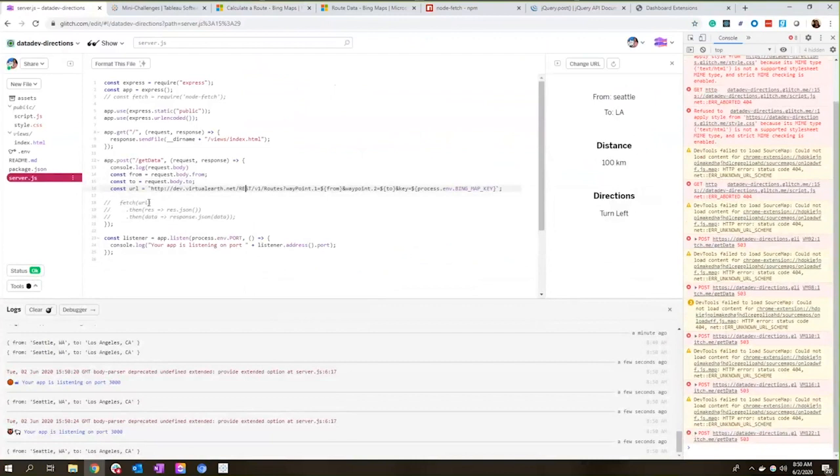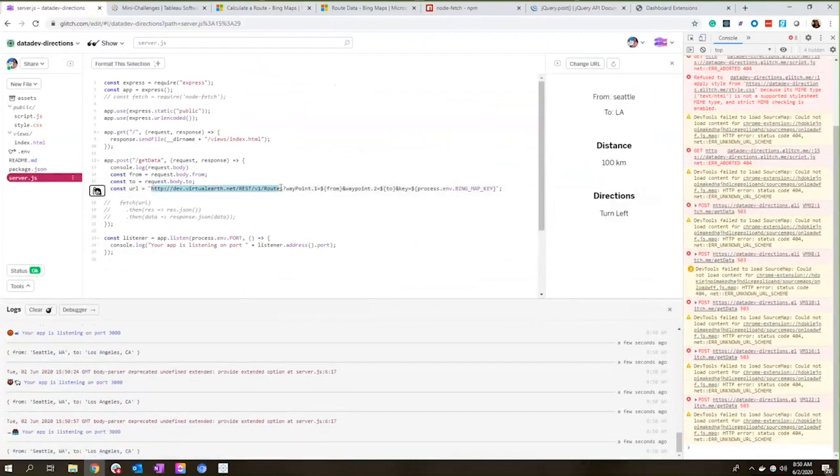We've got the URL base, looking at routes, and then we have waypoint 1, and this is going to be using the from city that I have in my request body. I then have waypoint 2, and again, we're going to use the to city that I have in the request body.